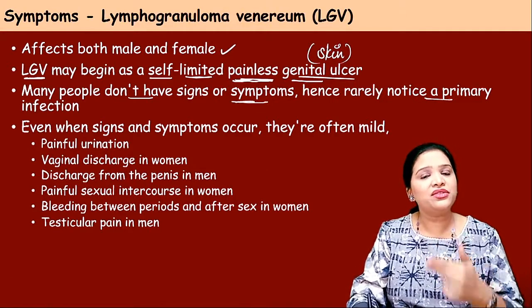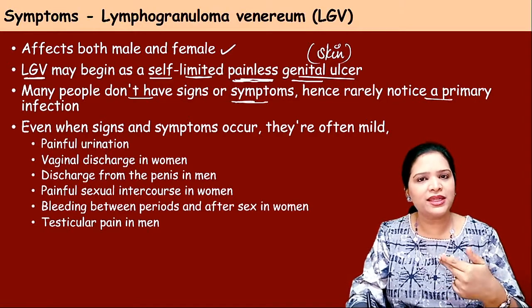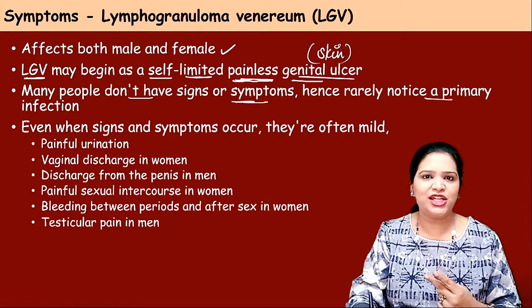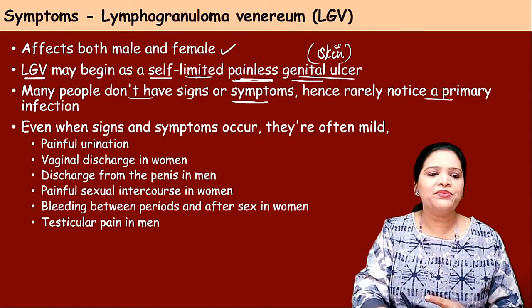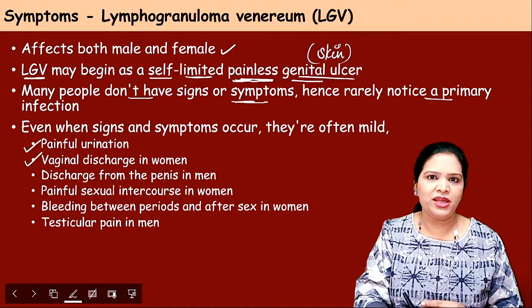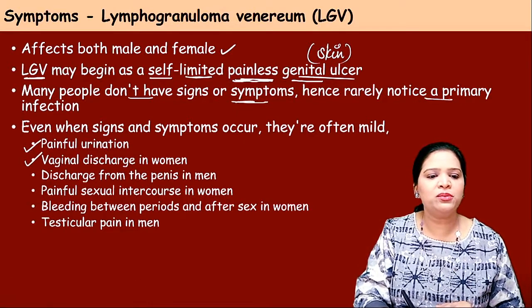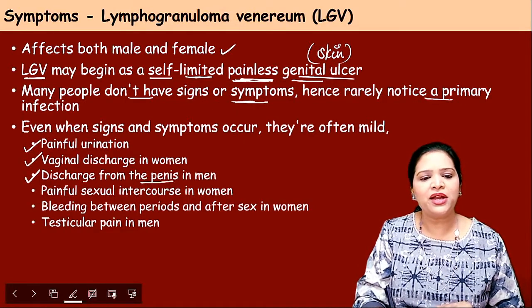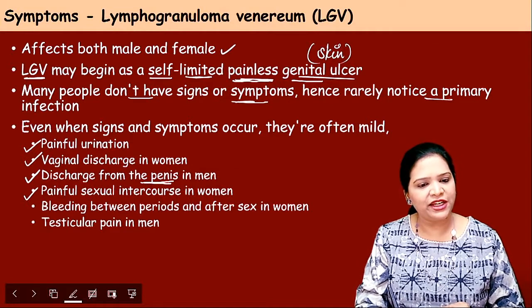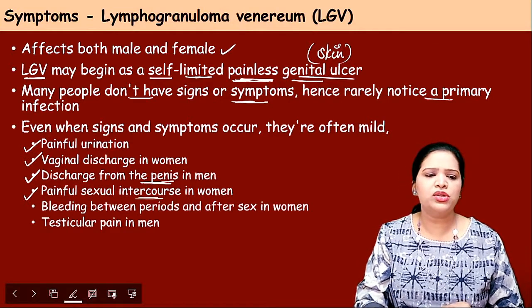Now, after 3 days, when the organism gets mixed with the lymphatic fluid, it shows its symptoms, that is during the second stage of infection. There will be painful urination, and white vaginal discharge in women, and similarly discharge from the penis in men also, and painful sexual intercourse. In both it will be there.